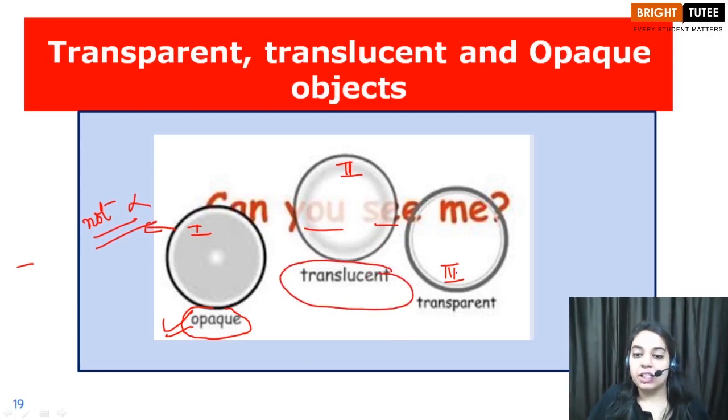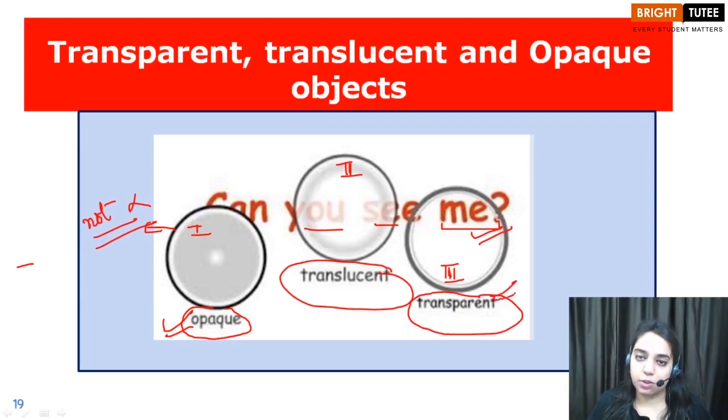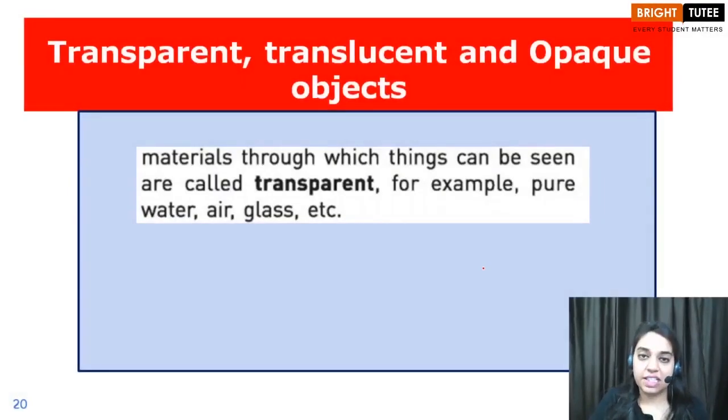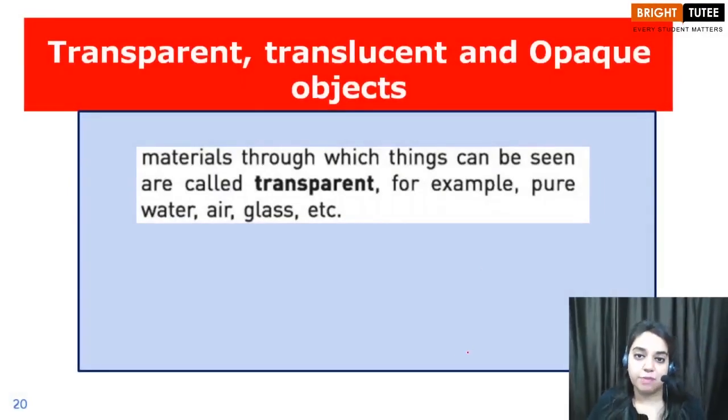Then finally the third circle, what's written behind it? Me. And are you able to see it clearly? Yes, you are completely and clearly able to see it. Such types of objects will be known as transparent objects. Okay children? And let us see how we can define the three types of objects. So first start with the transparent objects. Children, the materials through which things can be seen are called transparent objects.